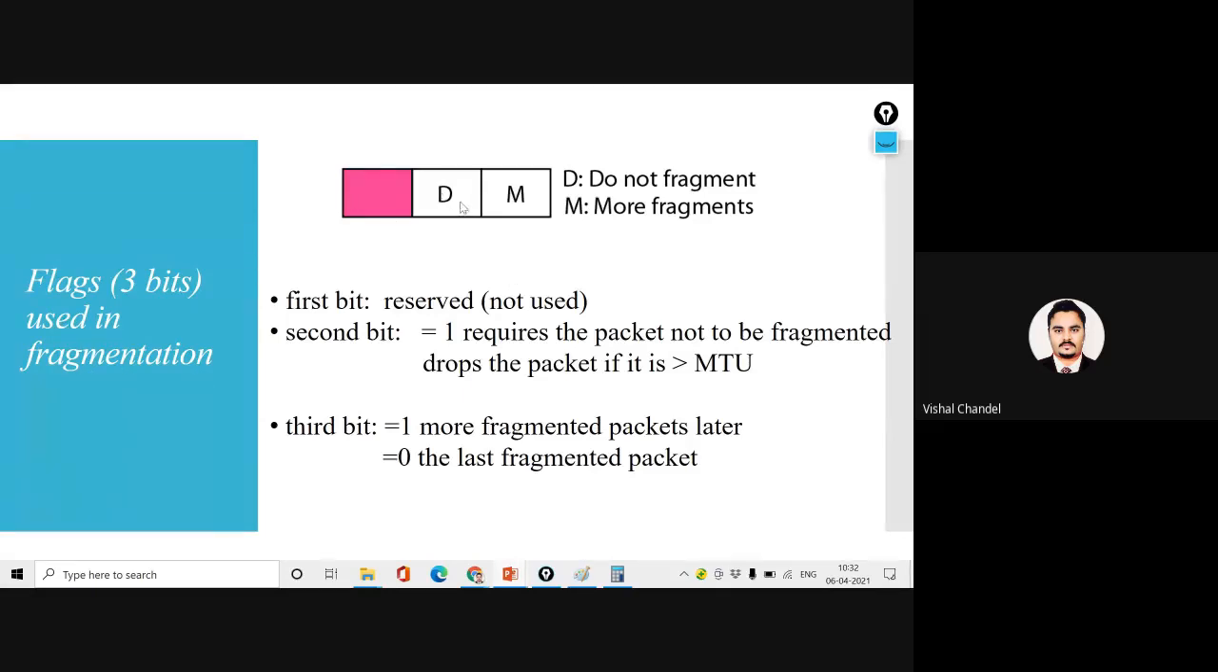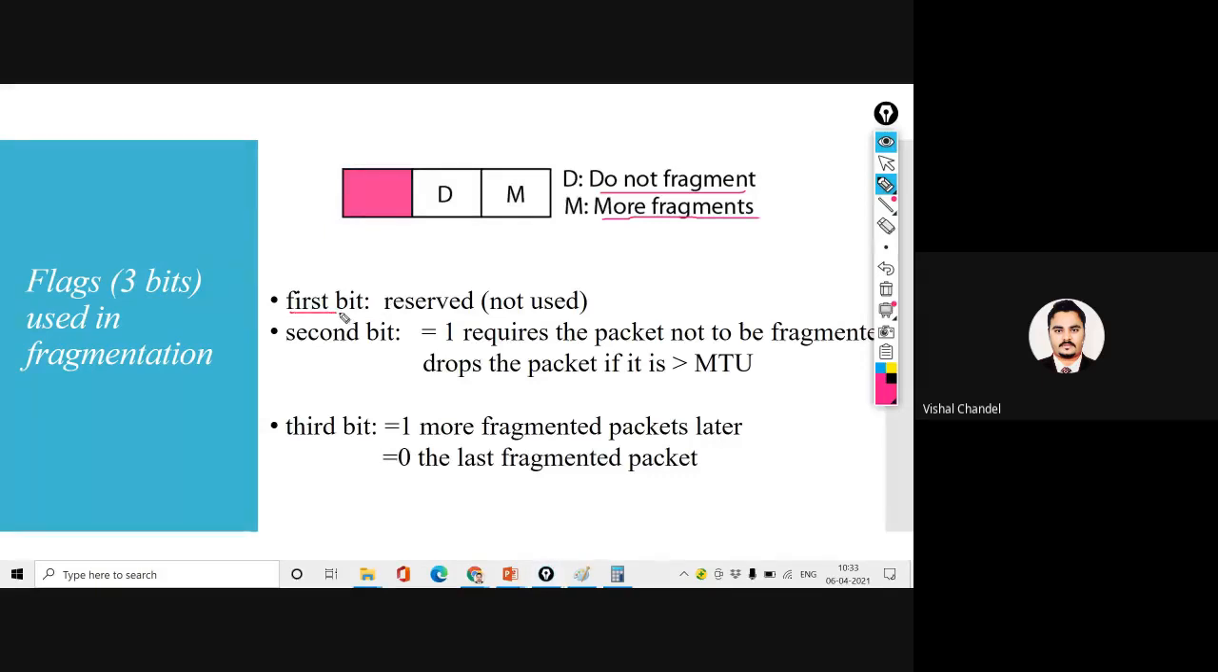Now, these are 3 bits. The first bit is reserved for the future and is just going to be blank. The second bit is used for the D value, and the third field is used for the M value. The D value represents do not fragment, and the M value represents more fragments.